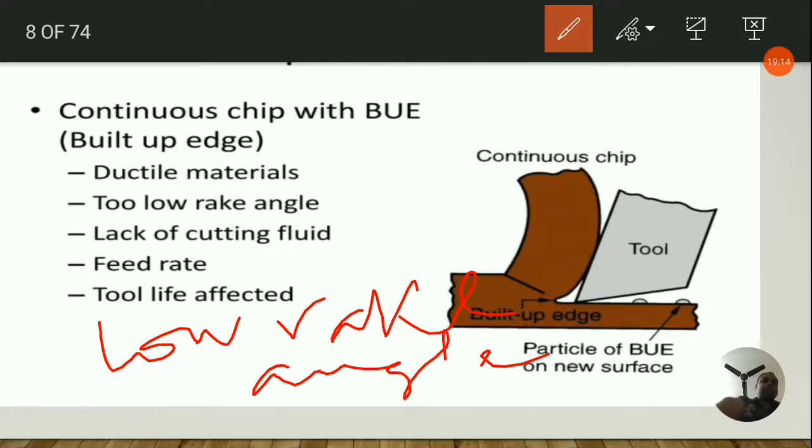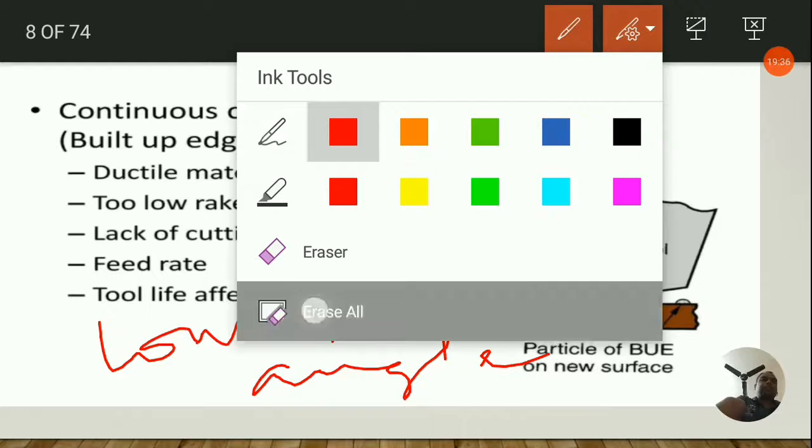These are the main factors that induce the formation of built up edge. One of the prerequisites for the formation of built up edge is the work hardenability of the workpiece material. The higher the work hardenability, the rougher the machined surface produced.